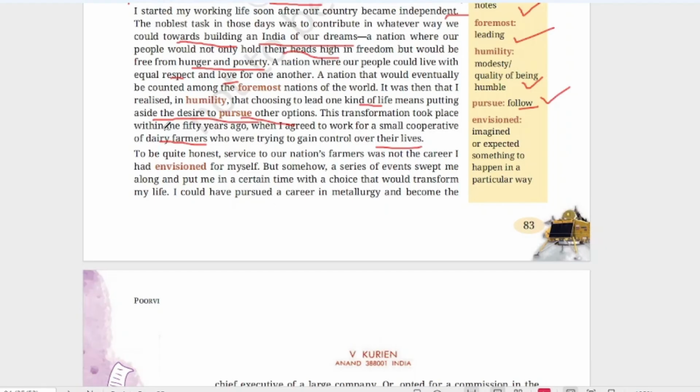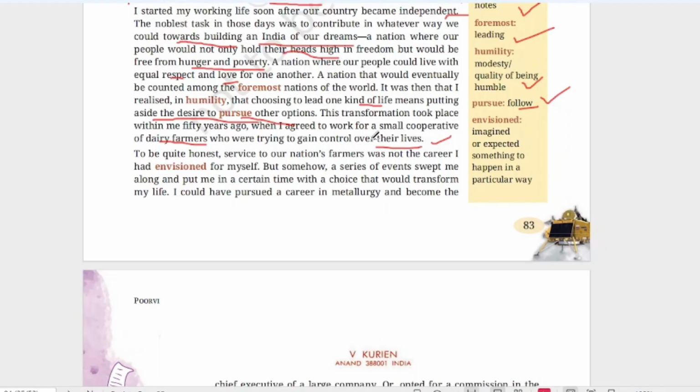This transformation took place within me 50 years ago, that means nearly after independence. So he agreed to work for this small cooperative of dairy farmers, for them, he wanted to help them.